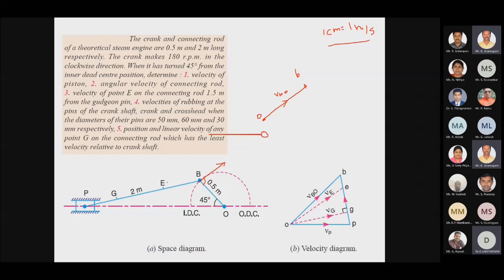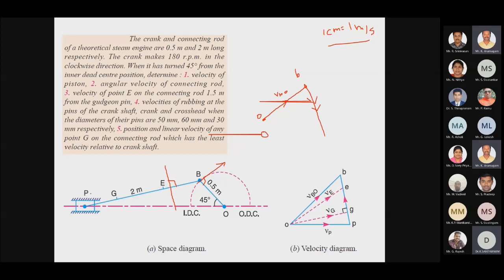After that I have to draw a perpendicular. The second link is my connecting rod, so from B I draw a perpendicular line like this. I don't yet know where to fix the point P. First we draw the crank perpendicular, then the connecting rod's perpendicular, directed downwards.